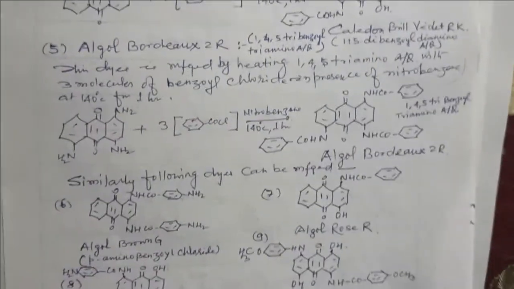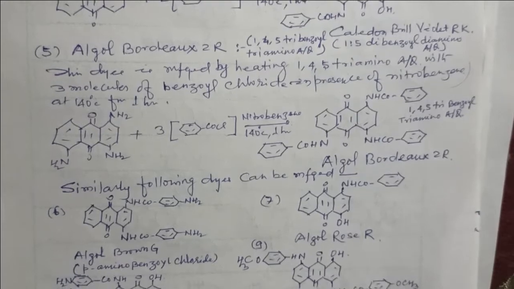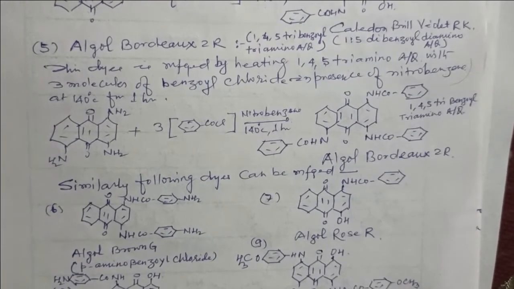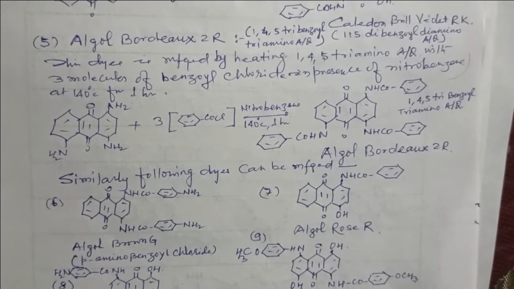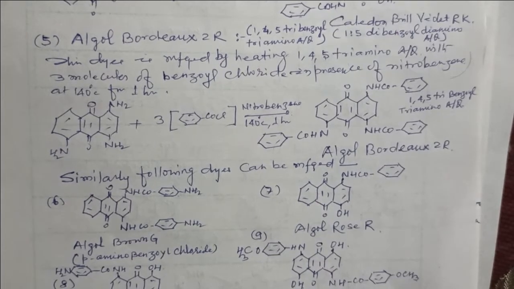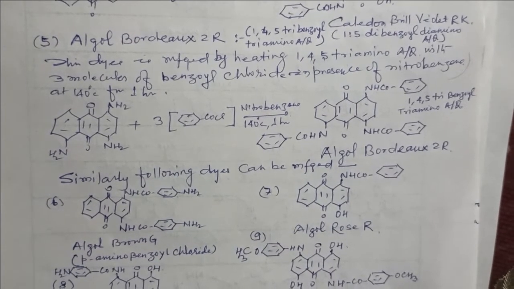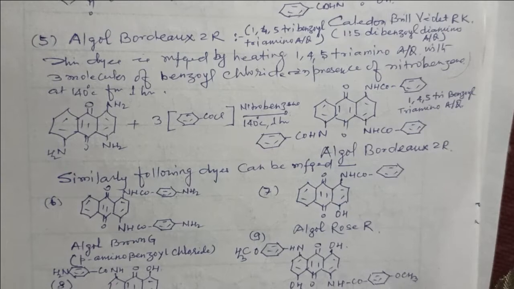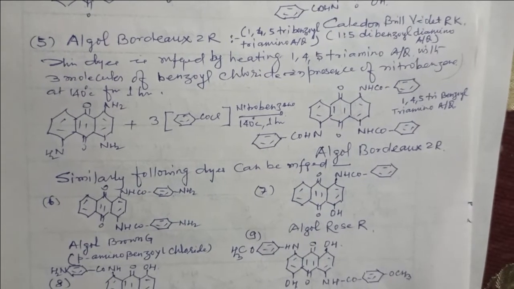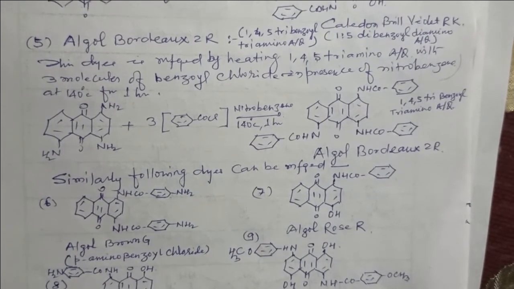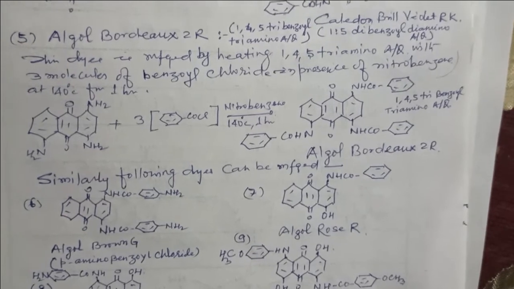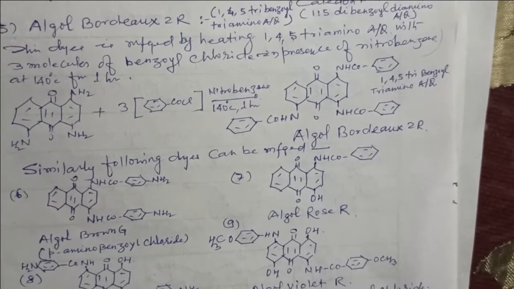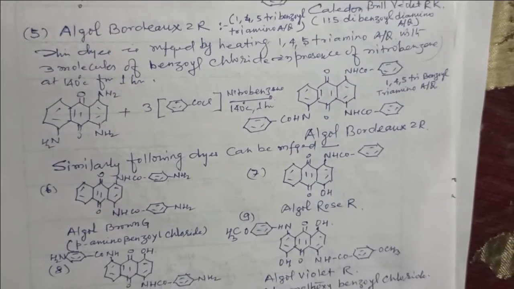Fifth example is Algol Bordeaux 2R, and this dye is manufactured by heating 1,4,5-triamino anthraquinone with 3 molecules of benzoyl chloride in presence of nitrobenzene at 140 degrees centigrade for 1 hour. We get Algol Bordeaux 2R.